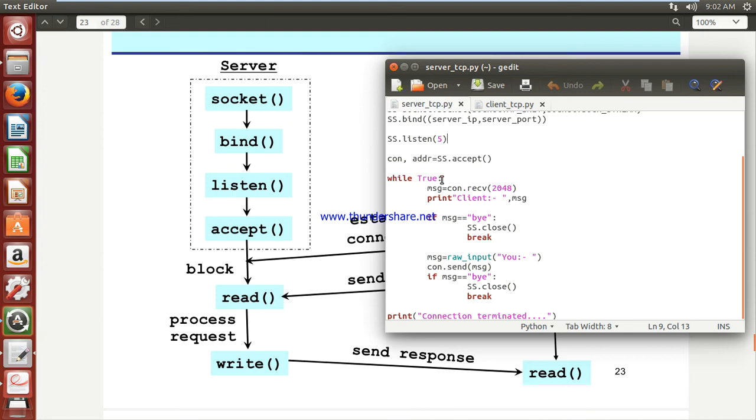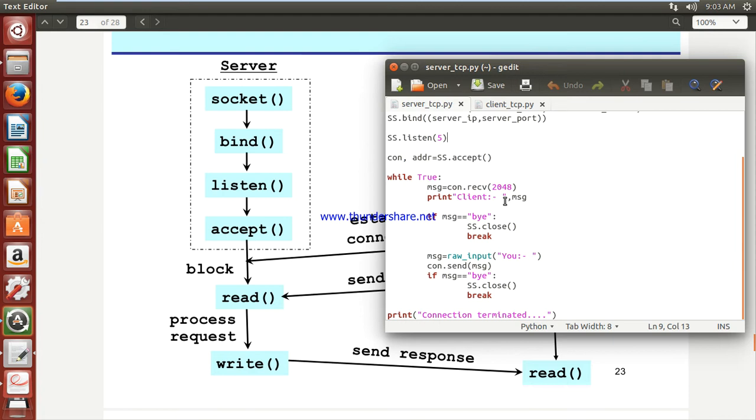Suppose, while true. At the server side, after a successful connection, you are in the mode of reading. You are getting some input from the client machine, so I must receive first. Who is going to receive? con dot recv, that is receive, and you have to pass the size of your receiving memory.